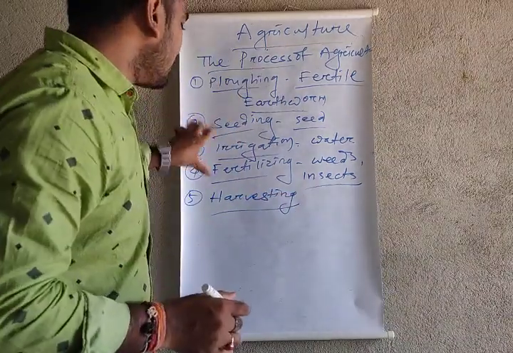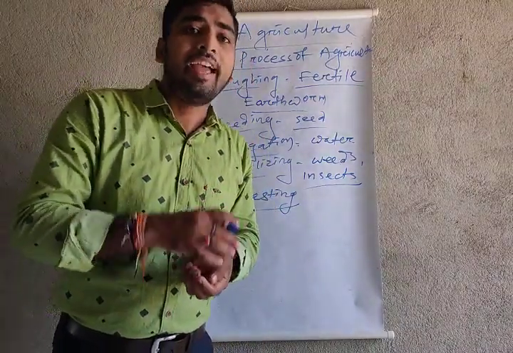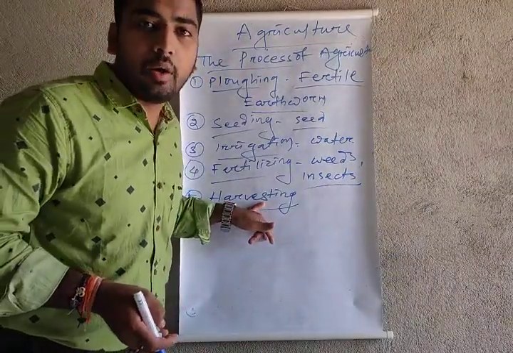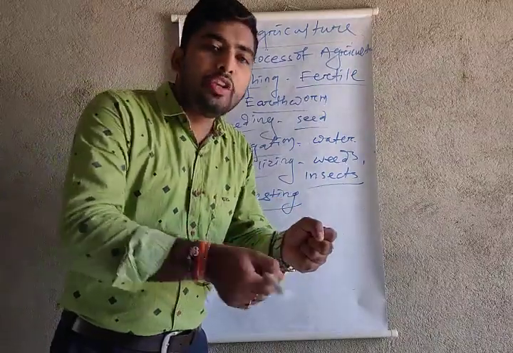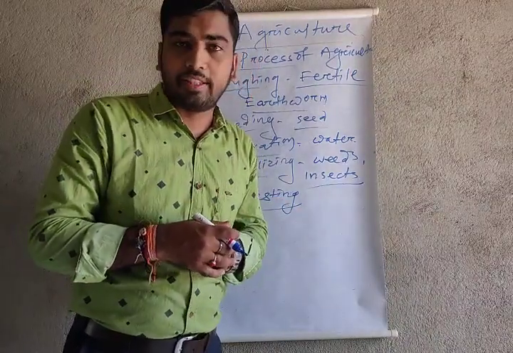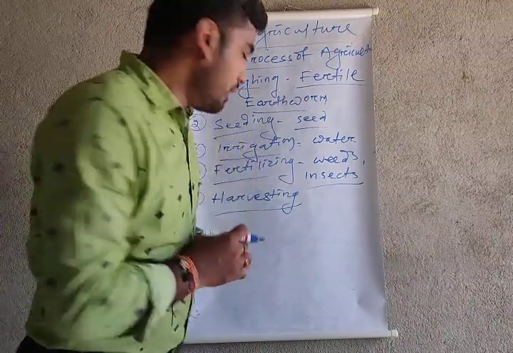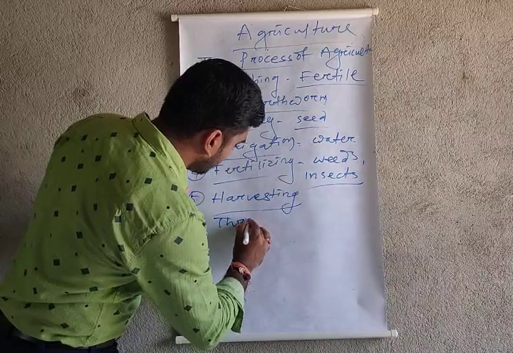Fifth is harvesting. After the fourth process, the fifth process is harvesting. When the crop is ripened, at that time we harvest the crops, using labor as well as harvester machines, and we get the food. After harvesting, the next one is threshing.